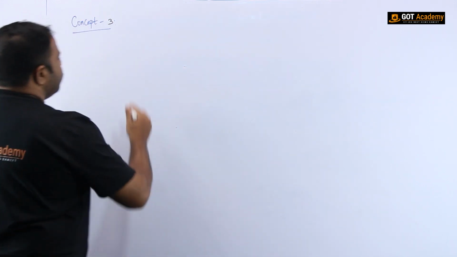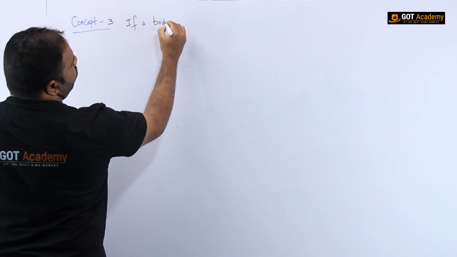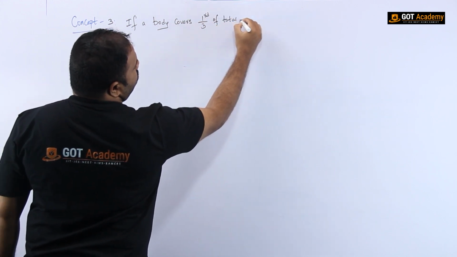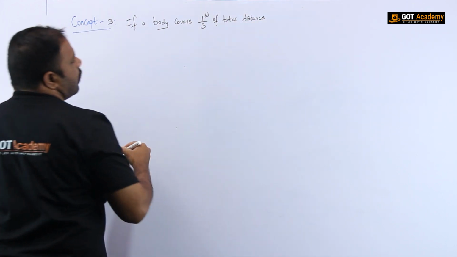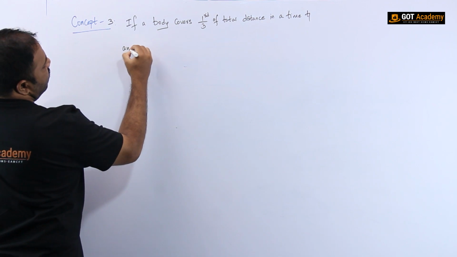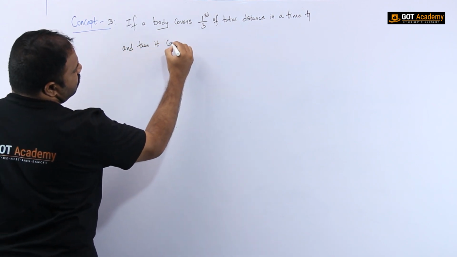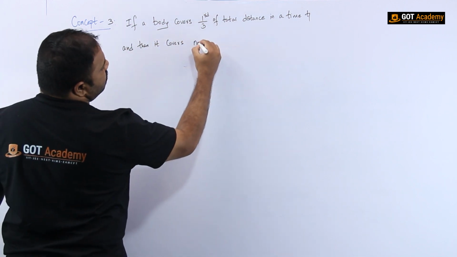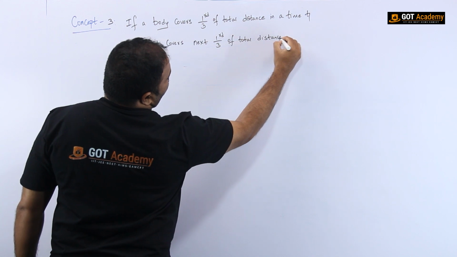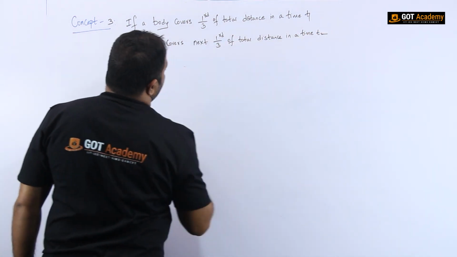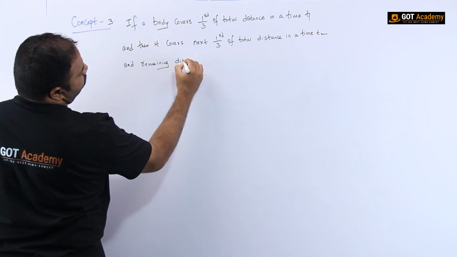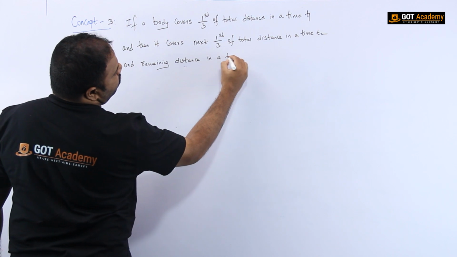But now, I am going into still more detail. Let me say that if a body covers 1/3 of the total distance in a time T1, and then it covers the next 1/3 of the total distance in a time T2, and finally the remaining distance in a time T3.